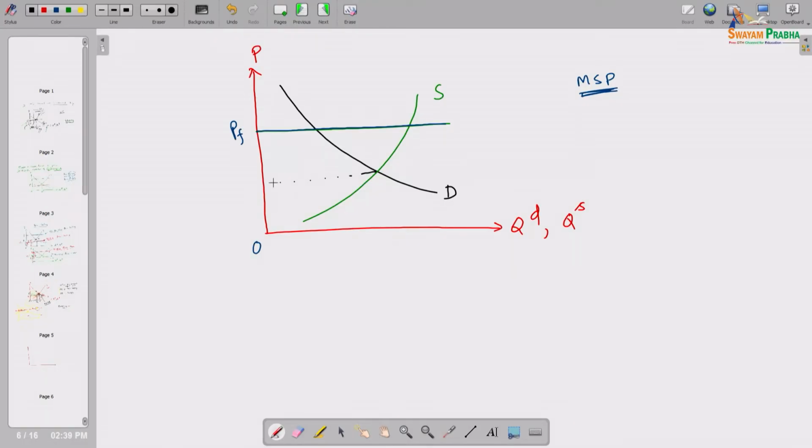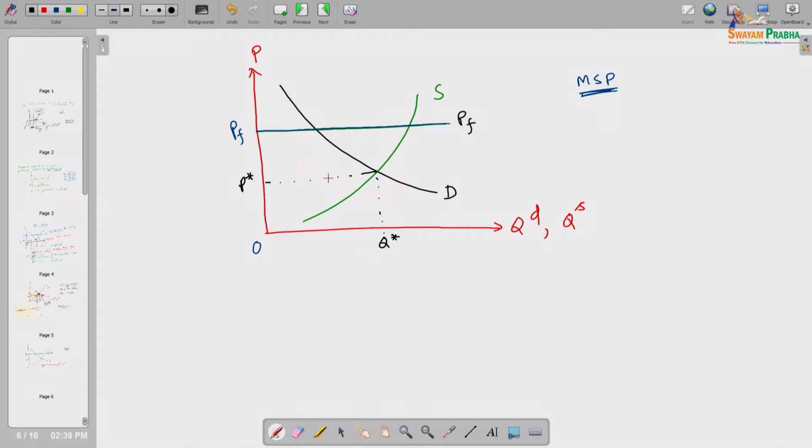So if that is the case, without that price floor, what could be the equilibrium price? The equilibrium price could be OP star, and OQ star amount of the commodity can be transacted, each unit at the price OP star. Now, if this is the binding price floor set by the government, what will happen? At that price, since it is more than the equilibrium price, a lot of sellers, a lot of producers will be incentivized to deliver that product in the market.